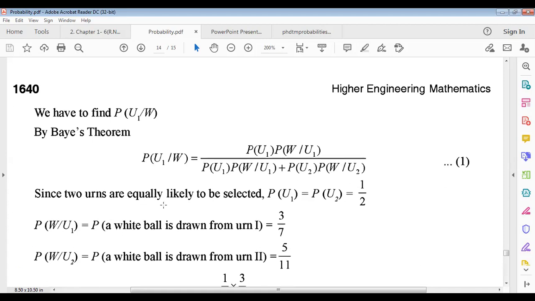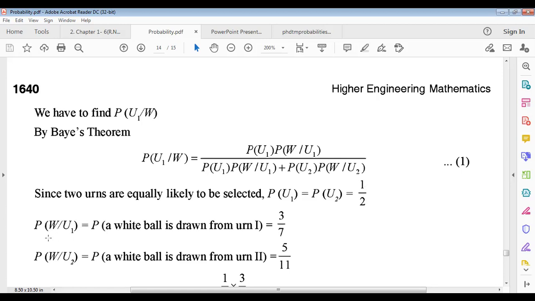Since the 2 urns are equally likely to be selected, what will be the probability of selecting each urn? Probability of U1 equals probability of U2. What will it be? 1 by 2, because there are 2 urns. So the probability of the first urn or the second urn will be 1 by 2: favorable space divided by total space. Total space means there are 2 urns, and the first urn means